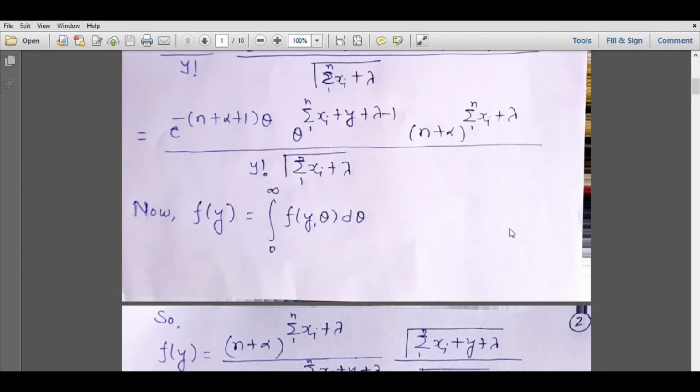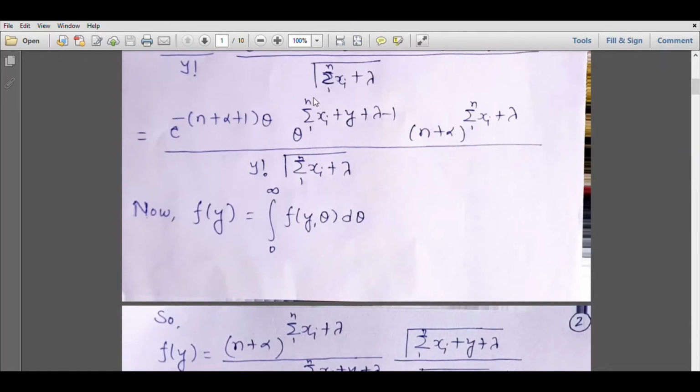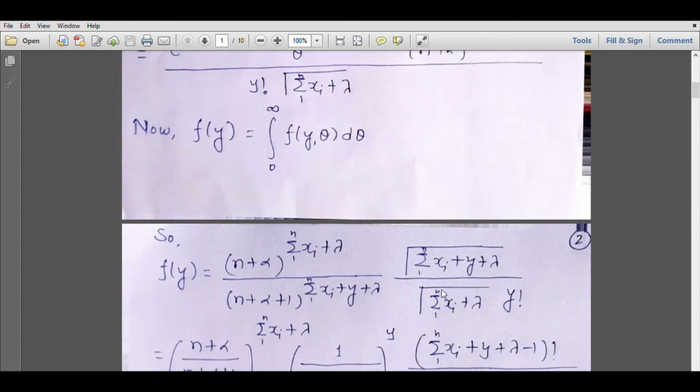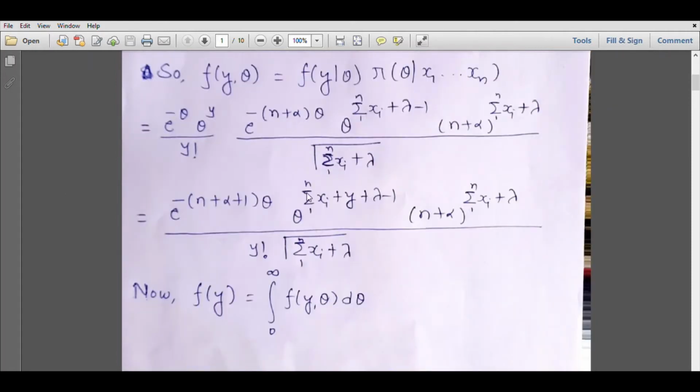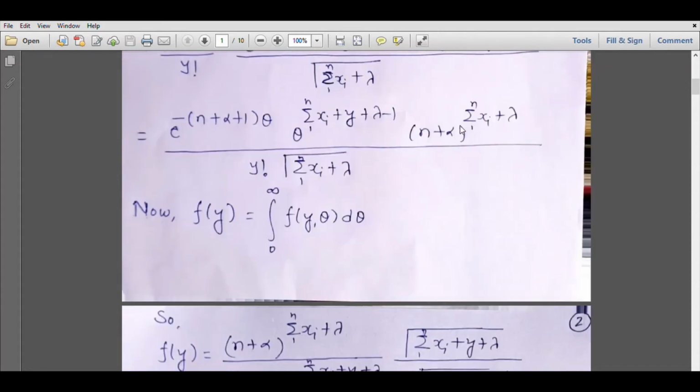We will have to consider the integration of these two terms which contain theta. Now you can easily identify this is a gamma function. So I'll have gamma of summation xi plus y plus lambda upon the coefficient of theta in the exponential term, that is n plus alpha plus 1, raised to summation xi plus y plus lambda. And now I have rearranged them a bit, so the constant terms are there.